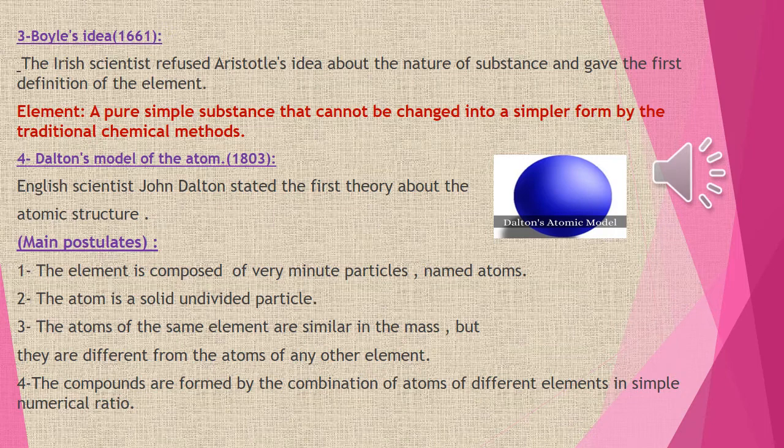Number 4 in the postulates of Dalton, compounds. The compounds are formed by the combination of atoms of different elements by simple numerical ratio. What is meant by simple numerical ratio? When I say CO2, the ratio between carbon and oxygen is 1 to 2. The number of carbon atoms is equal to 1, and the number of oxygen atoms is equal to 2.